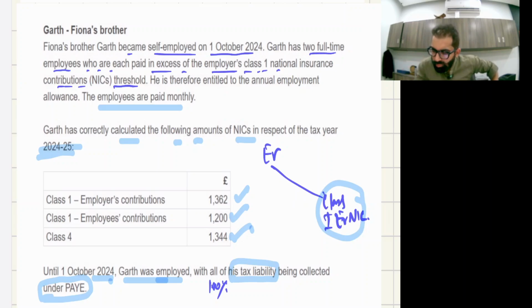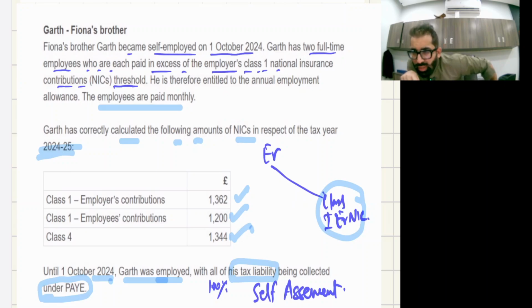If you remember the chapter on self-assessment, if any individual has paid 80% of his tax liability by deduction at source, then he or she does not have to pay tax through payment on account, POA. Remember, two payments on account and one balancing payment. So that person will be exempt from payment on account. So yes, this guy is qualified for exemption.